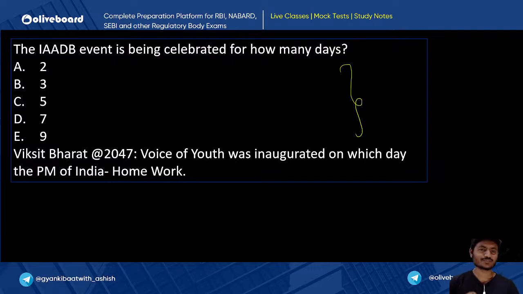Now, what is the question? The IAADB event is being celebrated for how many days? If you have seen carefully, then only you will be able to answer it. I have written that fact in the previous slide, but I have genuinely not given you attention on that particular point. Okay, Swada Bala, Kirti, Khushi, Dhanalakshmi and Sumit, all of you are correct. I guess all of you have seen it very diligently, right?